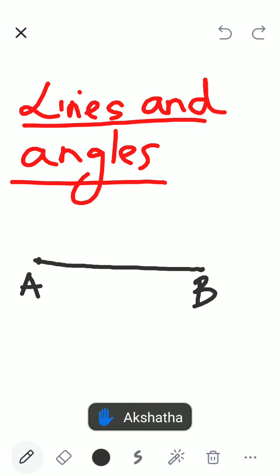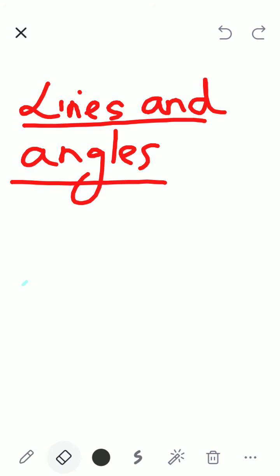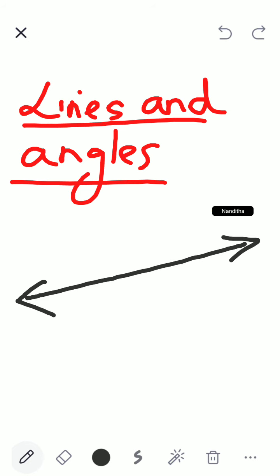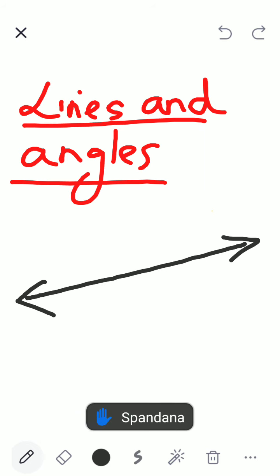Very good. So, as per Akshata, a line does not have a starting and ending point. It can extend to both sides. And yes, Spandana. Okay, lower your hand then.